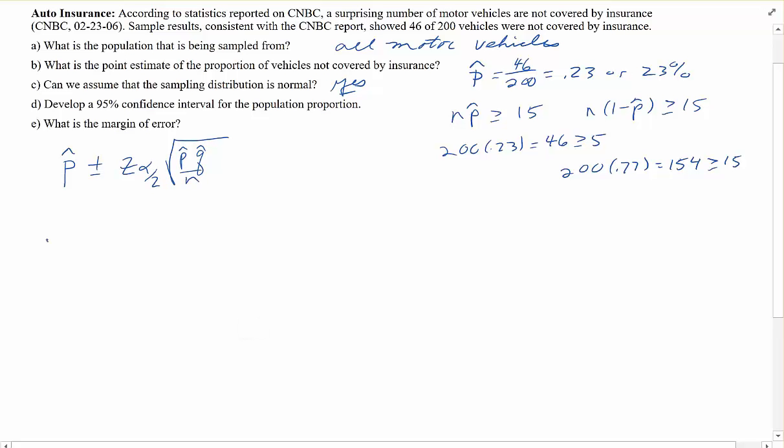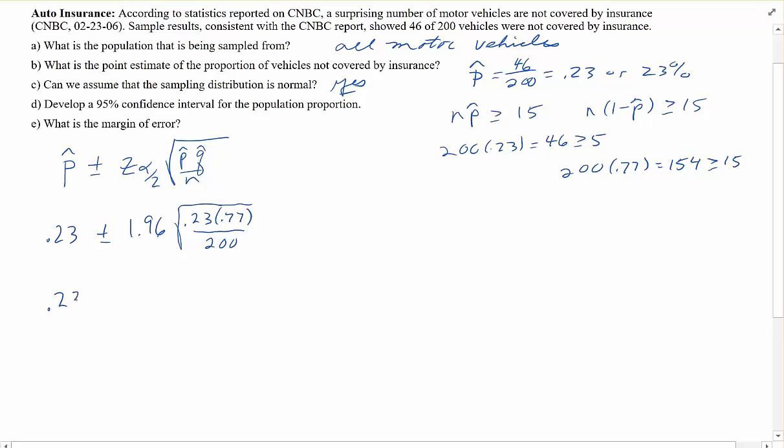And we have these values, 0.23 plus or minus. Now this is a 95% confidence interval. Percentages always use the standard normal, and at 95% the z alpha over 2 is 1.96. Then we'd have the square root of 0.23 times 0.77 divided by the sample size of 200.